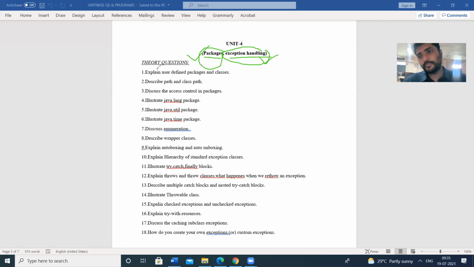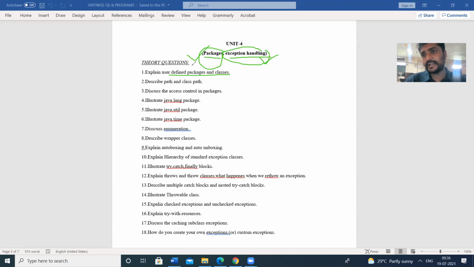In the packages, what type of questions will come? First one, user defined packages and classes. A package is nothing but a collection of classes or a collection of interfaces.